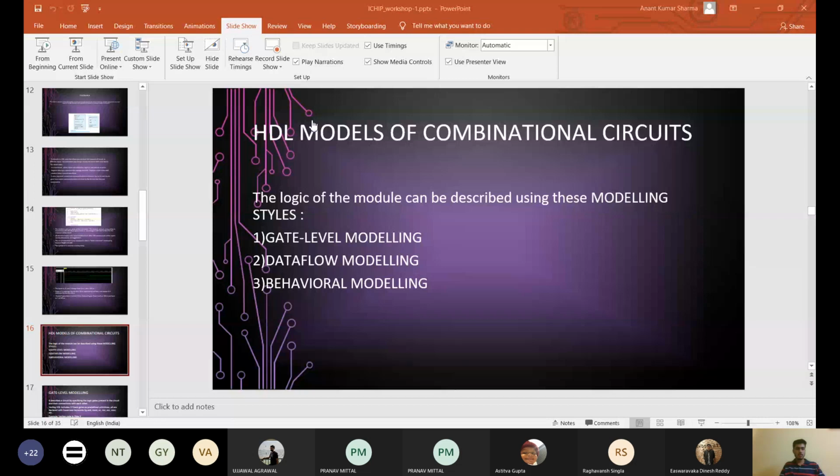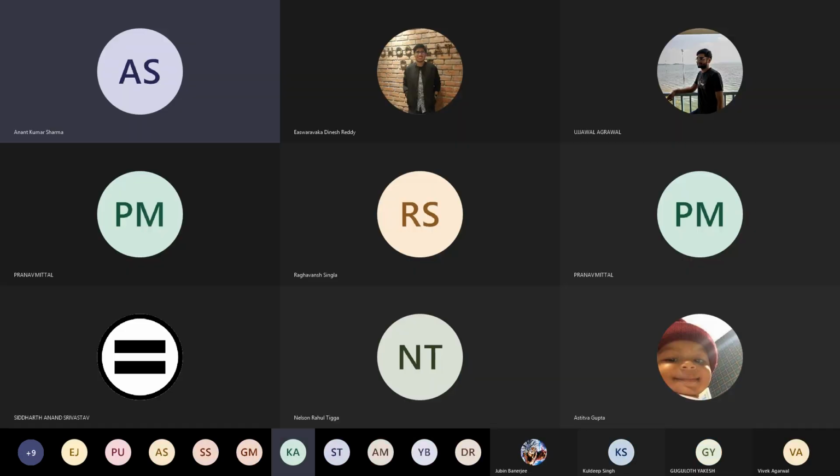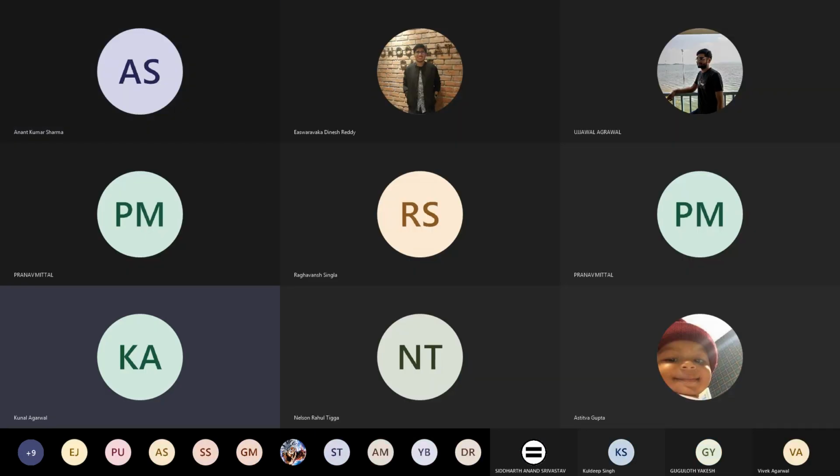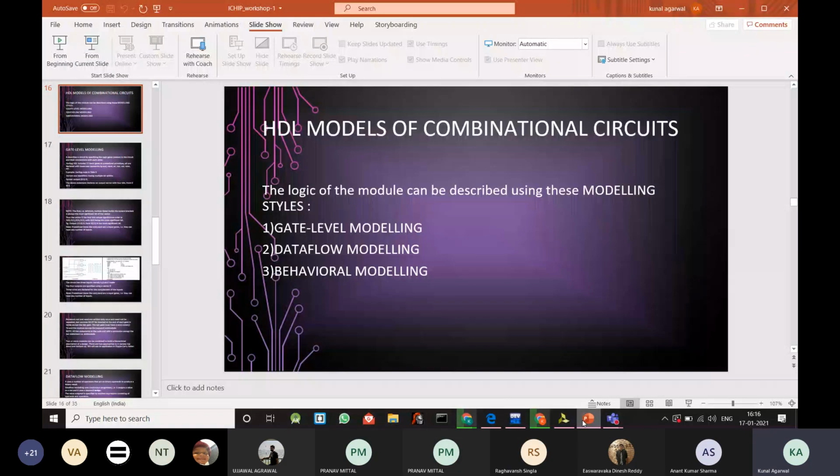So these were some basic concepts of the modules, test bench, keywords, binary value, all these things. Now we will be discussing the ways of modeling, and Kunal will continue from here. Kunal, you can share your screen from now. Is it visible?